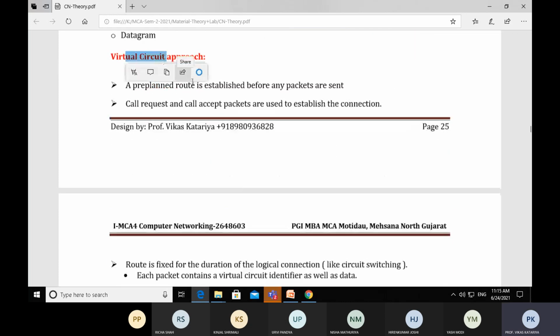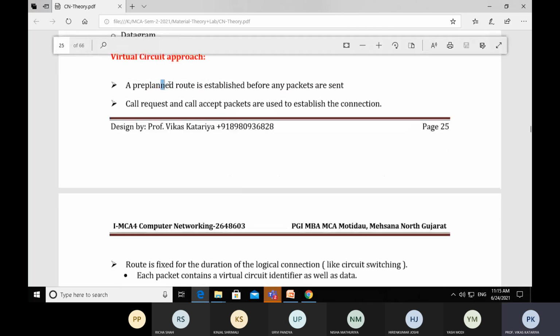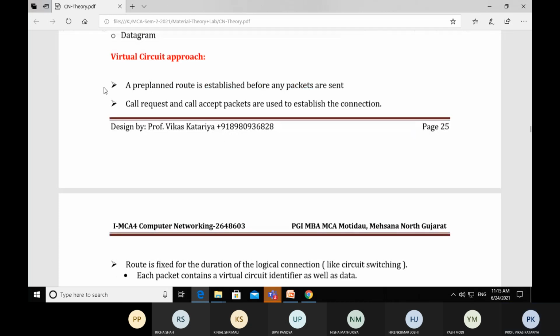Now, in the virtual circuit approach, a pre-planned route is established before any packets are sent. Pre-planned route means we have to decide first what should be the nodes that are involved to make a complete path from source to destination.